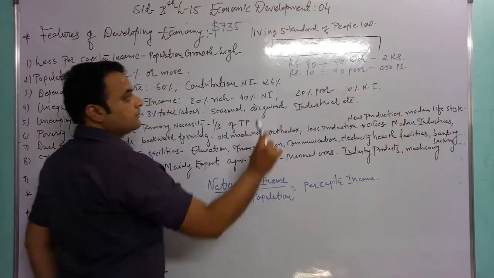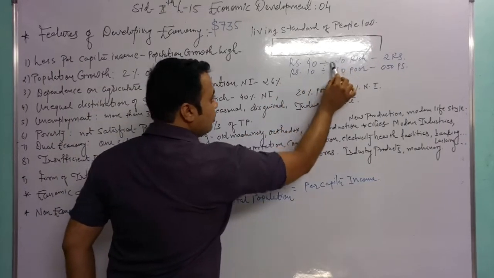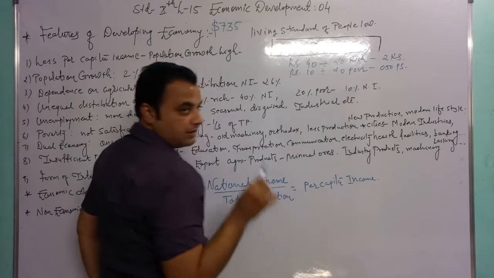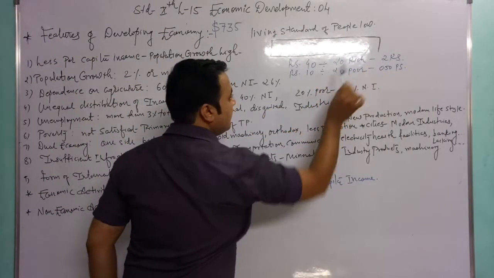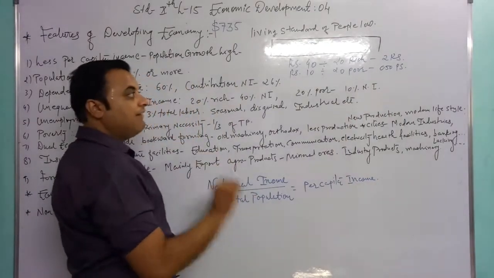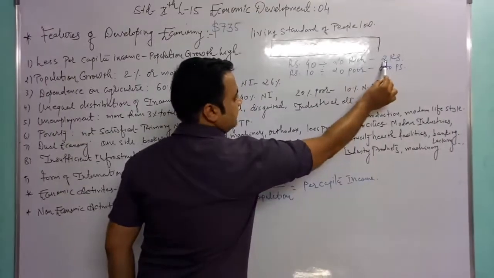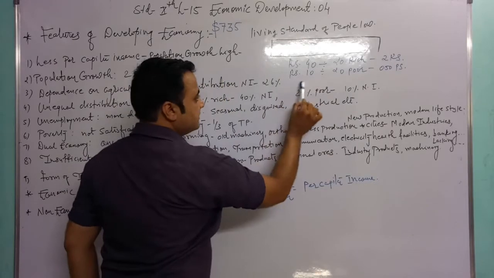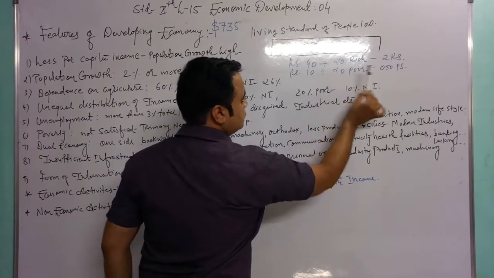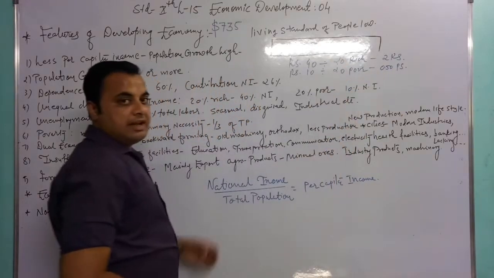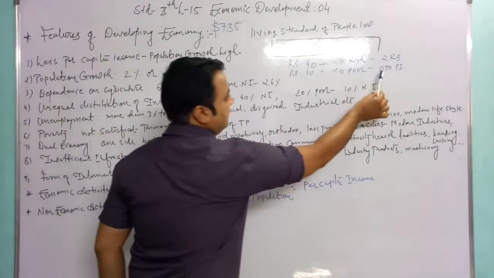For example, 20 लोगों के पास जो 40 रुपया है वो 20 लोगों के बीच में कंट्रीब्यूट किया जाता है. So every person gets 2 rupees, and the 10 rupees is distributed between 20 people, so every person gets only 50 paisa.